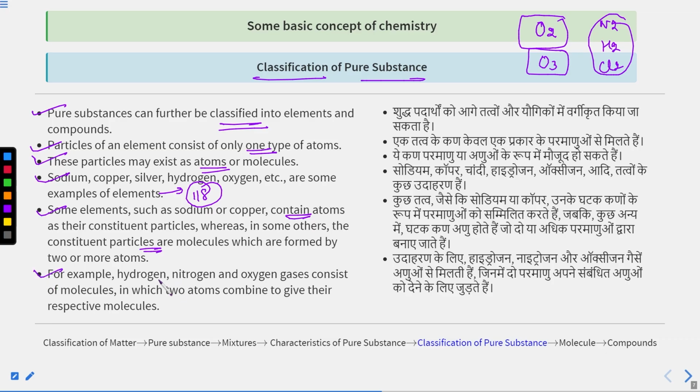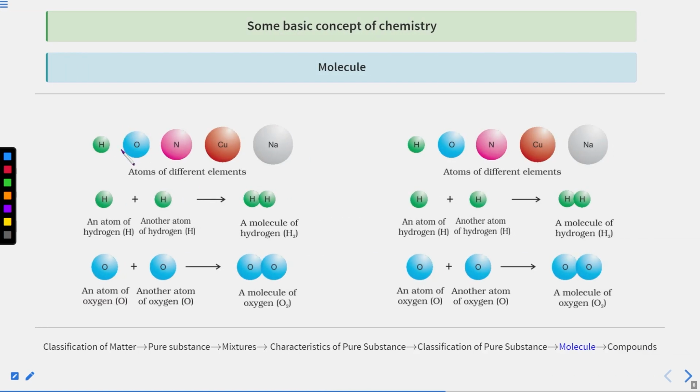For example, hydrogen, nitrogen and oxygen gases consist of molecules H2, N2, O2, in which 2 atoms combine to give their respective molecules. You can see here, hydrogen will combine and you will get a molecule of hydrogen gas. Oxygen can combine, you will get a molecule of oxygen gas. So these are atoms of different elements: hydrogen atom, oxygen atom, nitrogen atom, copper atom, sodium atom. Some atoms cannot exist individually, so they will combine and form molecules.